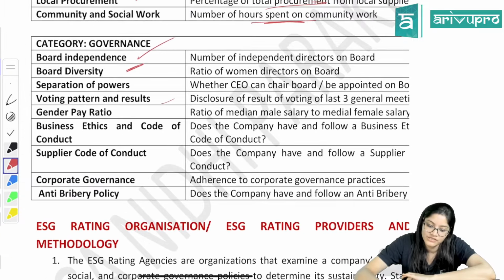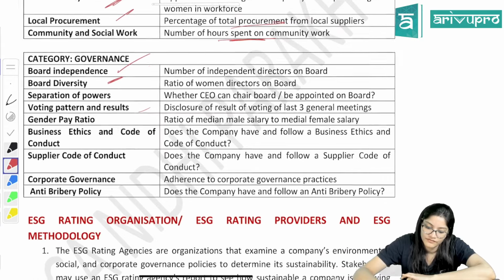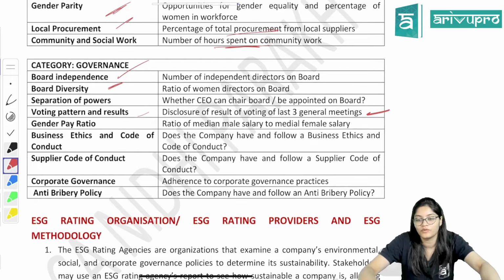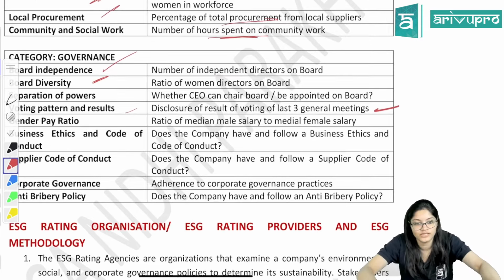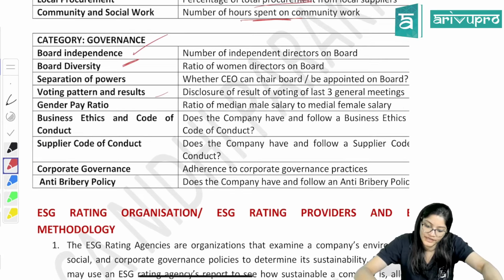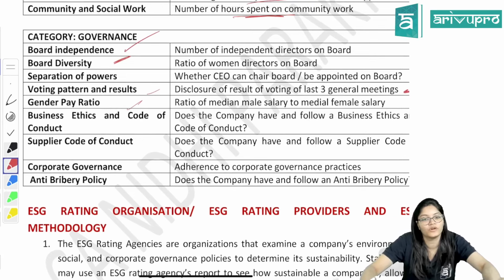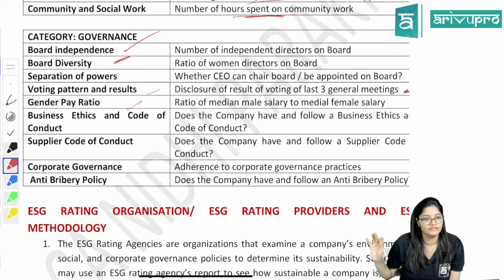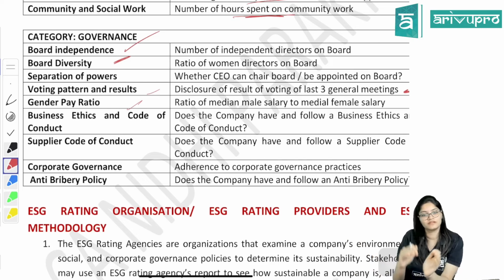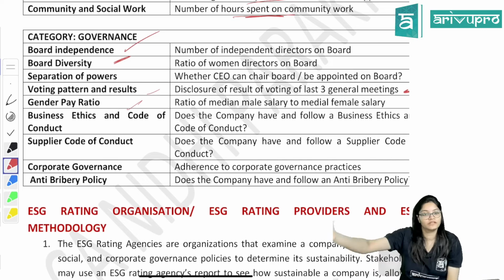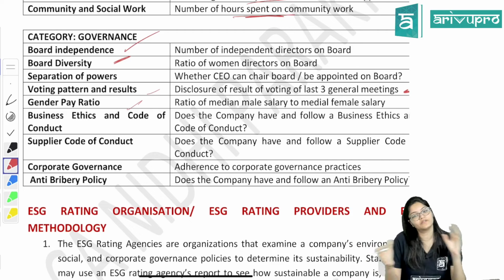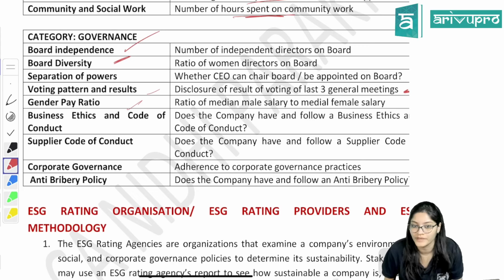Then voting patterns and results. Disclosure of the results of the voting of the last 3 general meetings, that is, how the meetings are done, right? On what basis the votings are done, how the decisions are taken. Gender pay ratio: in what ratio the payment is made. If men and women are at the same level, if I and some other faculty, some other teacher, are at the same level, but still I am getting less payment and the other one is getting more payment, that means the equality ratio is not there, right? So that will also be checked, the gender pay ratio, what ratio is maintained.